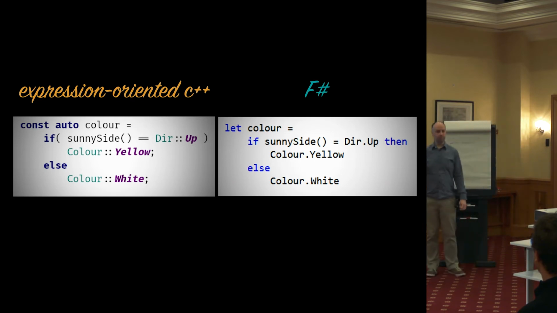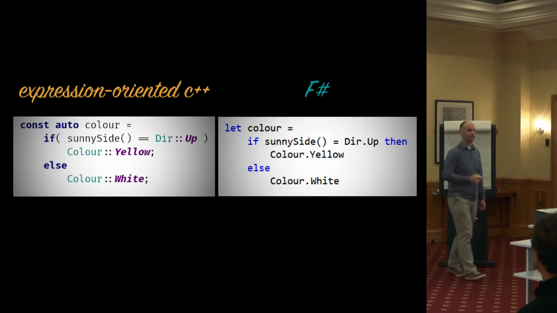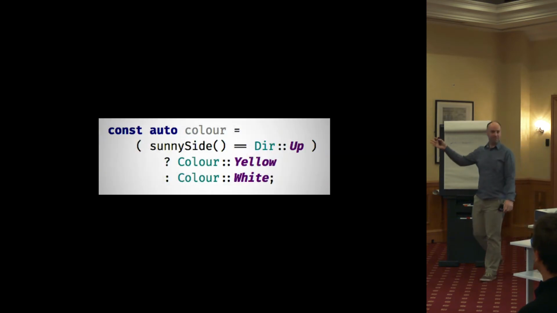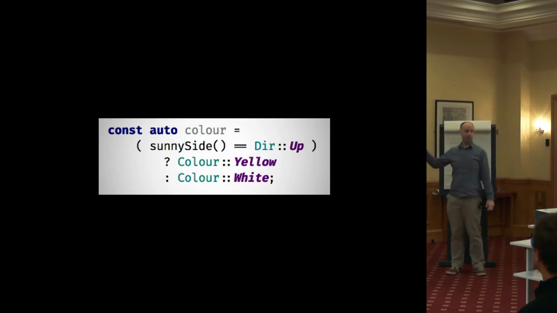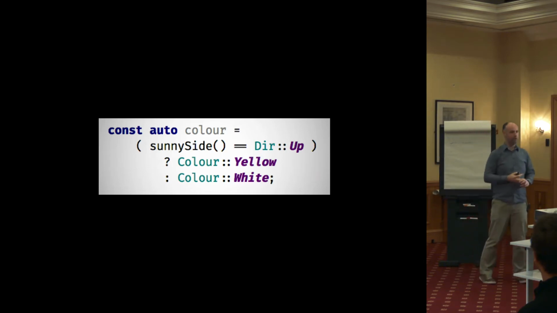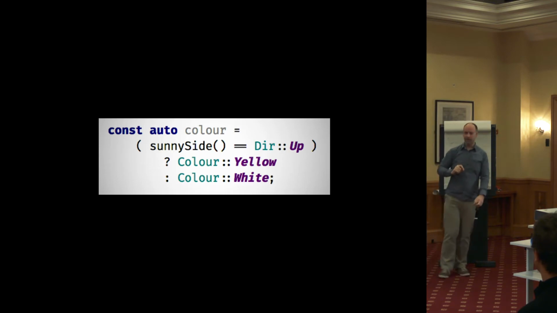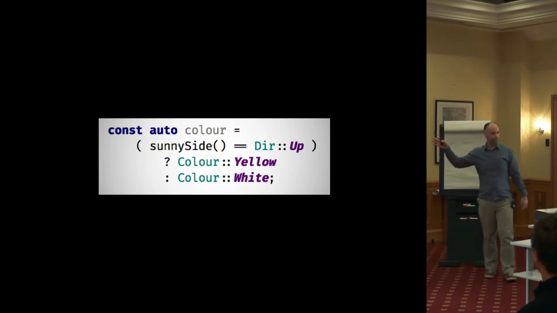But, of course, we can't write code like this in C++. And you're probably bursting to tell me that, yes, you can. You could use a ternary operator, of course. That works. That actually gives you all of the same advantages we just discussed. I know a lot of people don't like using the ternary operator, and they cite maintainability and readability issues. And yeah, there's some truth in that. You do have to be careful of operator precedence, and if you nest things, that gets very messy and unreadable quickly. But if you're careful, if you keep it simple, make sure you use brackets judiciously, this is fine, actually. I use this sort of style quite a lot. It's quite a nice way to do it.